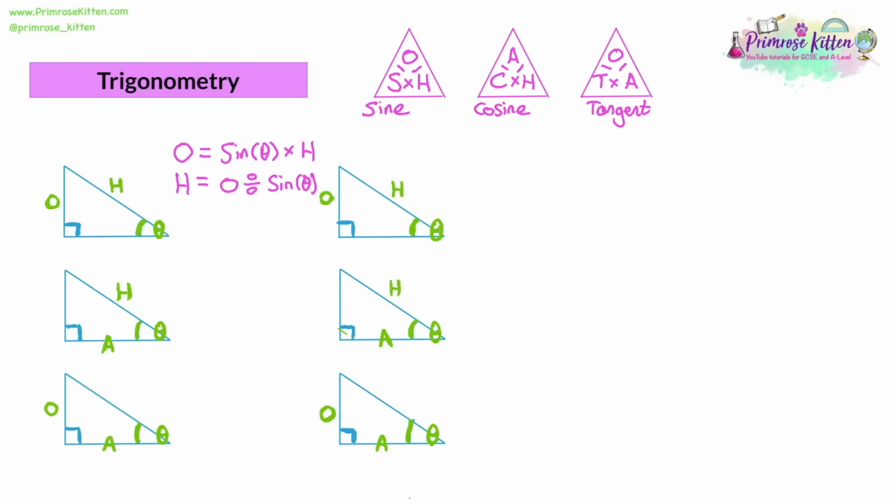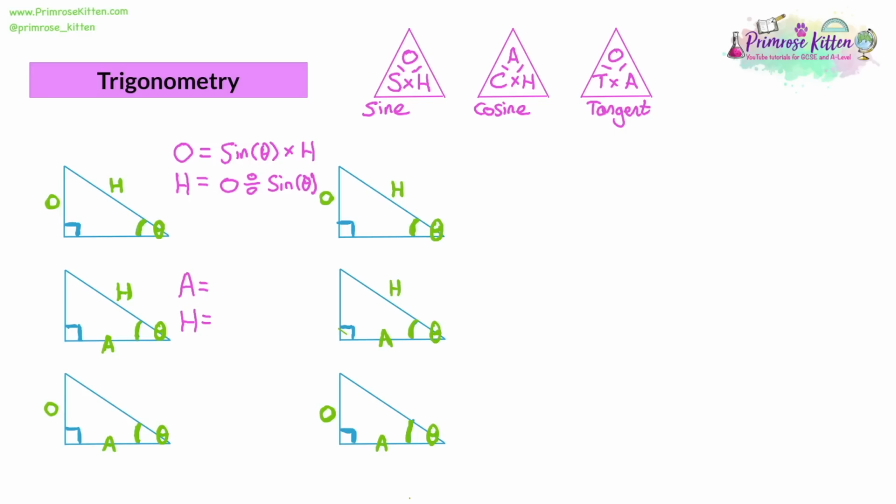So now let's move on to the next triangle, the one underneath. Now this one has got H and A labelled. The only form of the triangle with H and A in it is the cosine triangle. So that's the one we're going to use. I'm going to imagine what happens when we're looking for the adjacent and what happens when we're looking for the hypotenuse.